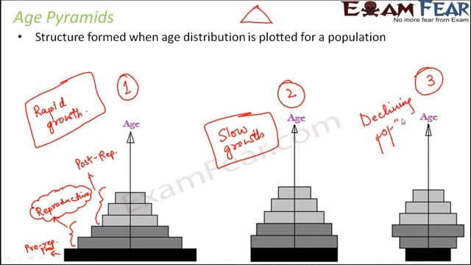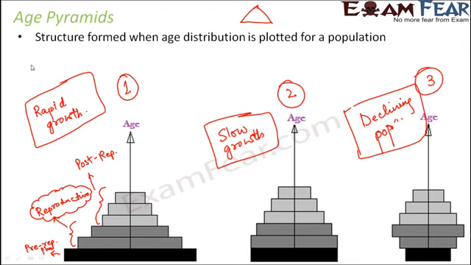Why is it a declining population? Because you can see that the number of individuals in the pre-reproductive phase is very less. That means new organisms are not being born. So looking at the age pyramids, we can say whether the population would have rapid growth, slow growth, or be a declining population.